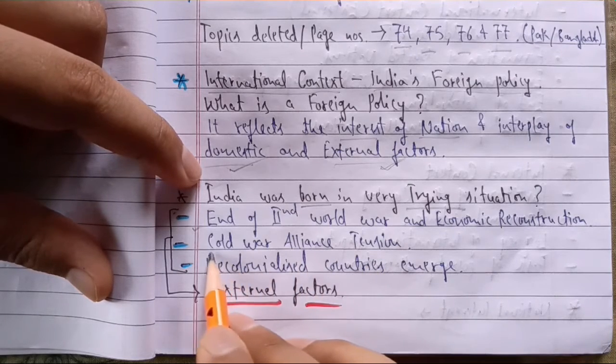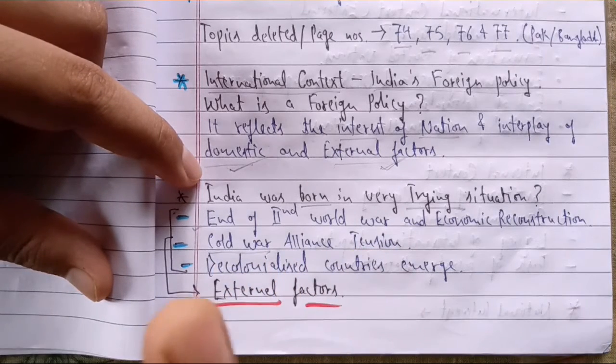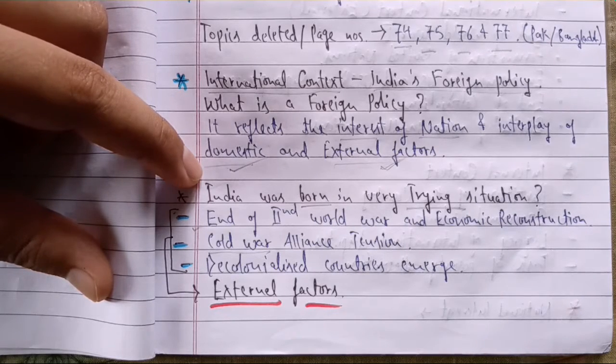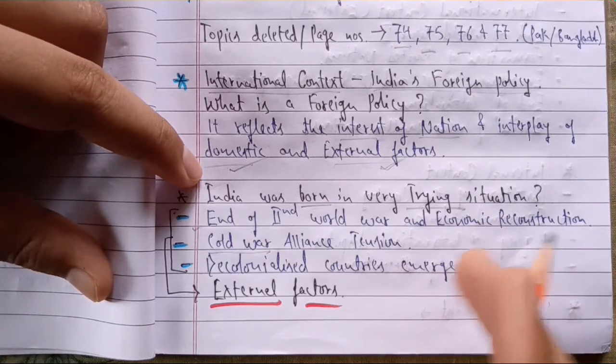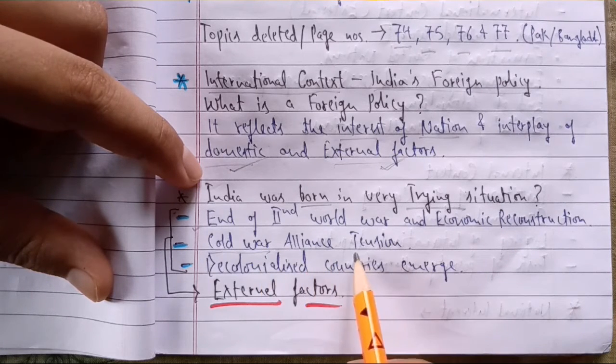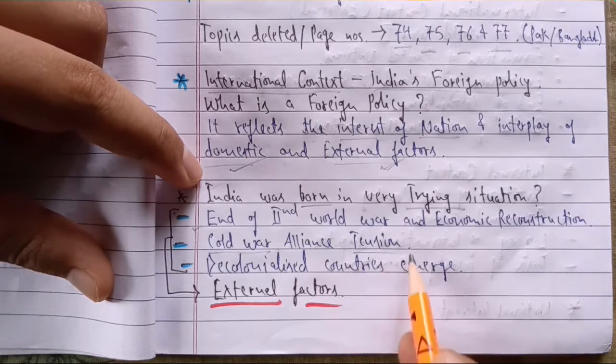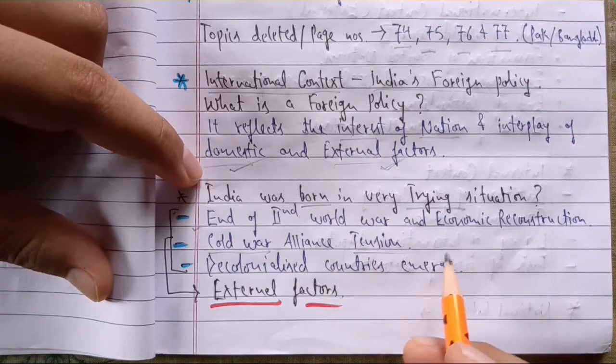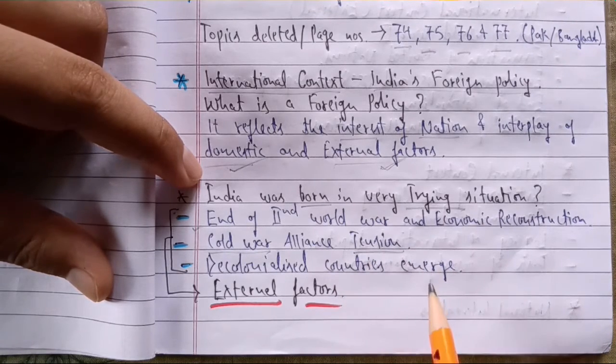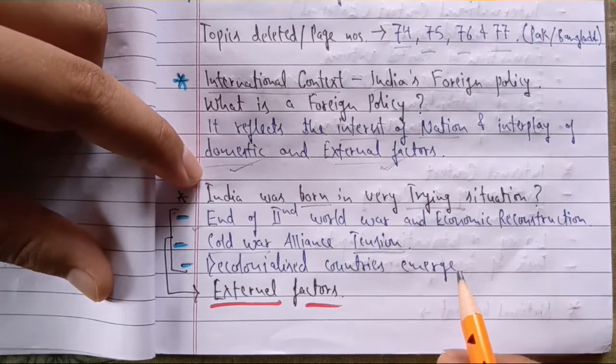Here, just after independence, there was a situation of Cold War where there were two camps: one led by the US and the other led by the USSR. One followed the ideology of capitalism, the other followed the ideology of socialism and communism. So the countries around the world and newly decolonized countries were divided into those two camps. That's why it's written here, alliance tension. Each country had to decide whether to join the US alliance or the USSR alliance. So this was the tension. Although India did not join either of the two camps, India made a separate organization, that was the Non-Aligned Movement.